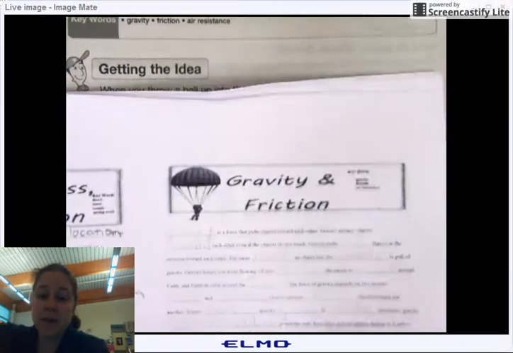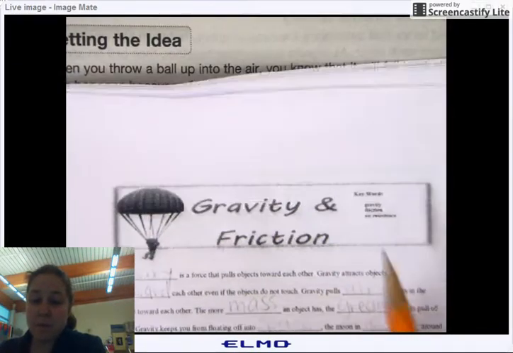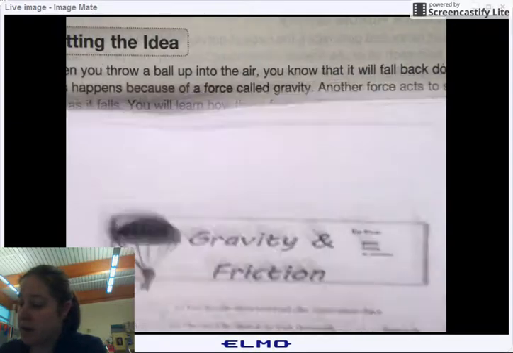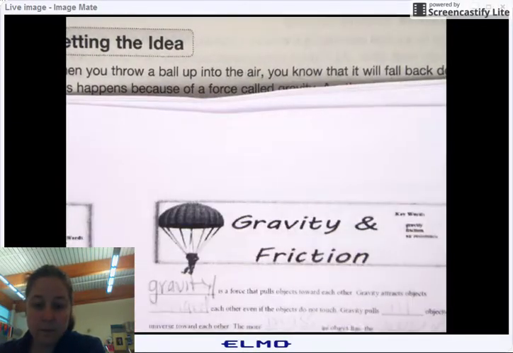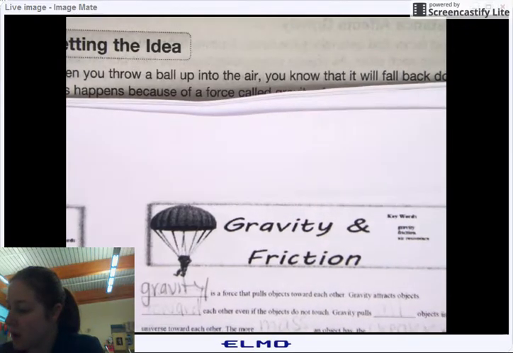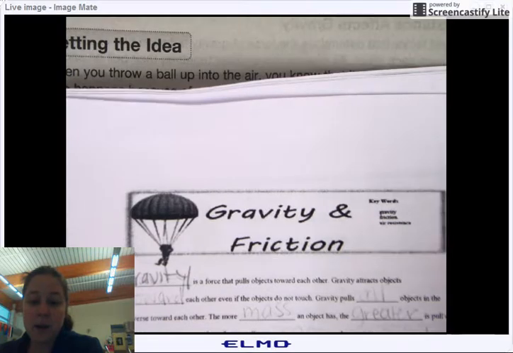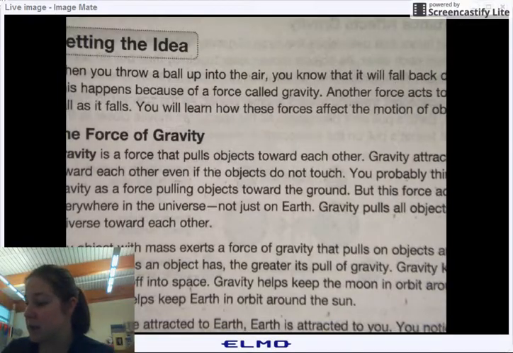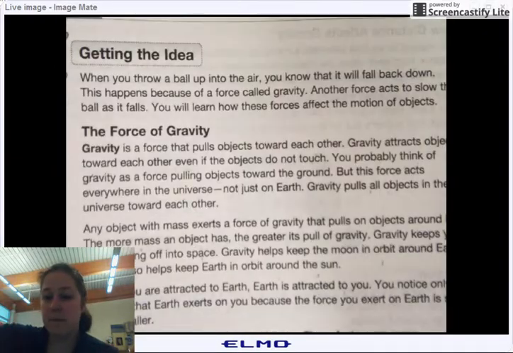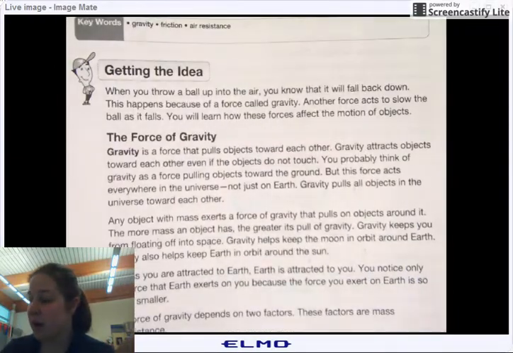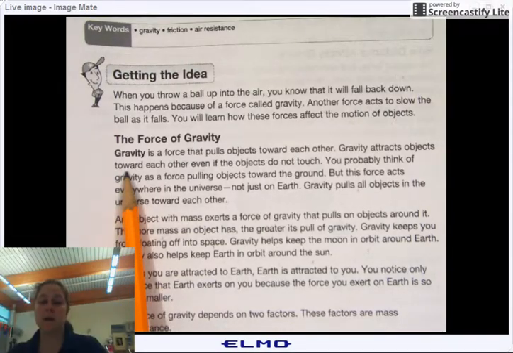So we're going to come back over here. Blank is a force that pulls objects towards one another. It's going to be gravity. Gravity attracts objects. Right here, that first paragraph here, gravity attracts objects toward each other.